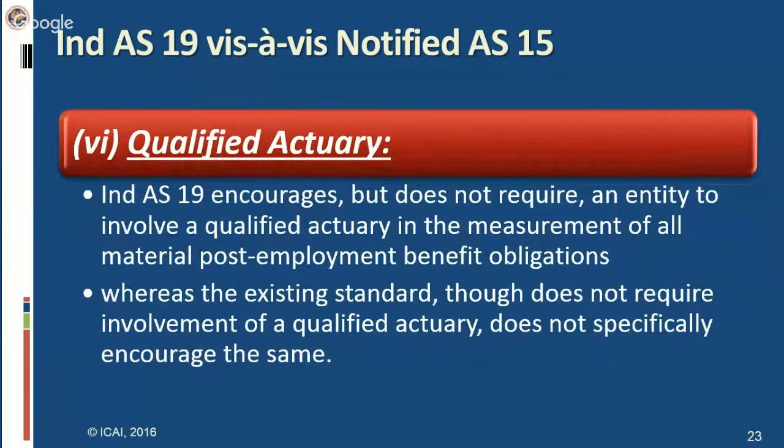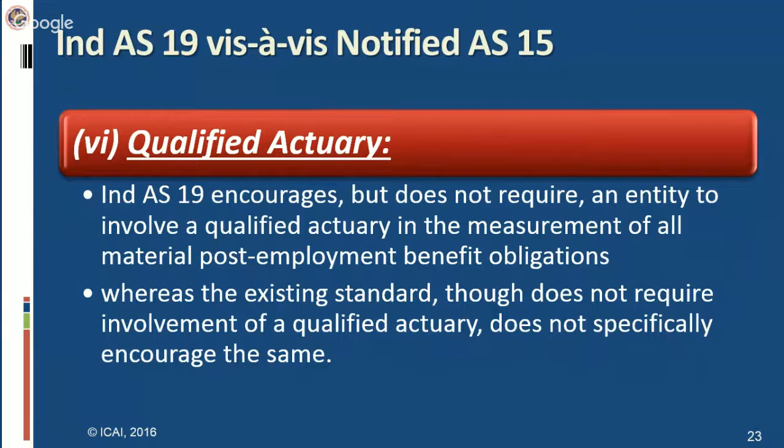Next difference is qualified actuary. Ind AS 19 encourages but does not require an entity to involve a qualified actuary in the measurement of all material post-employment benefit obligations. Whereas the existing standard, though it does not require involvement of a qualified actuary, does not specifically encourage the same. Ind AS 19 encourages but does not require an entity to involve a qualified actuary in the measurement of all material